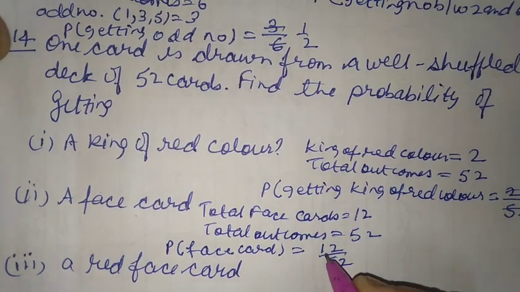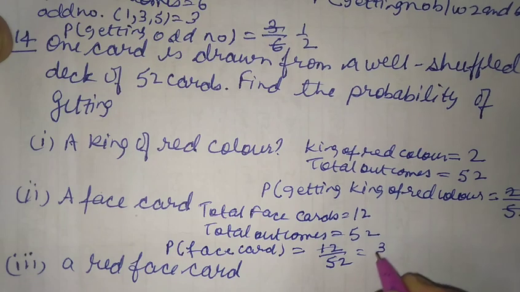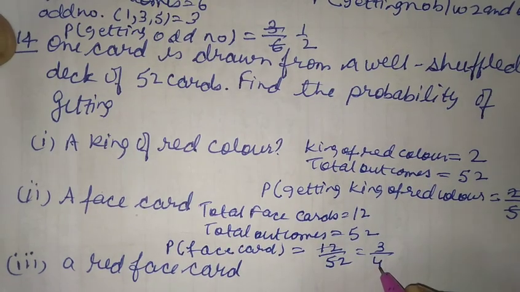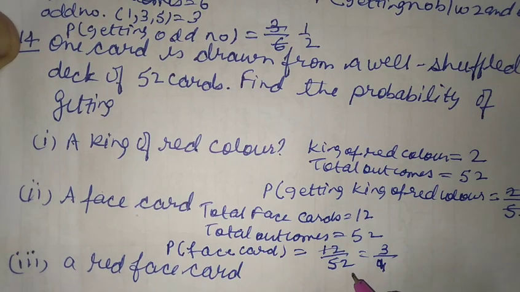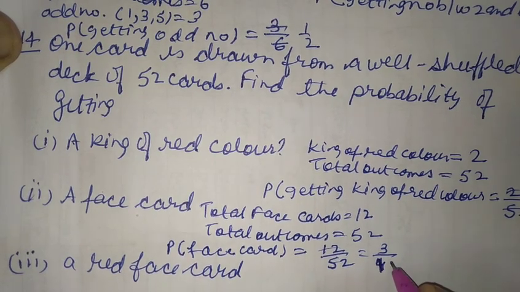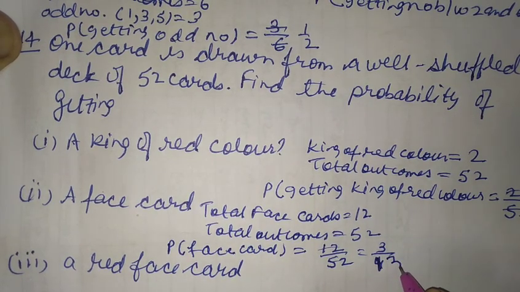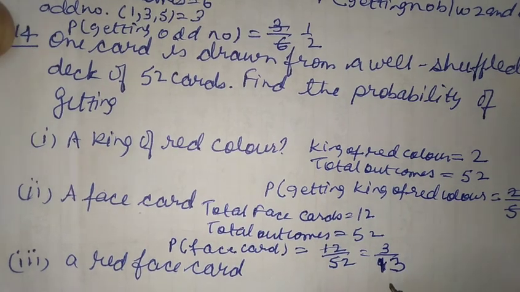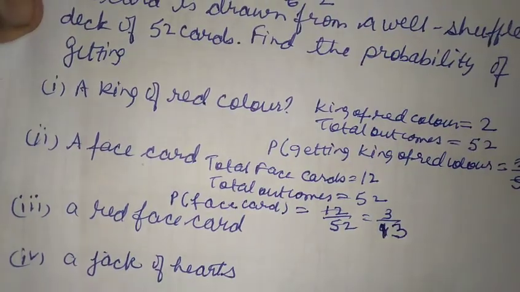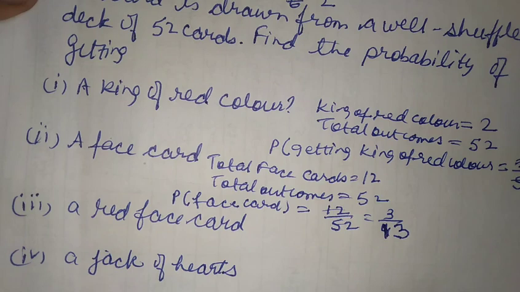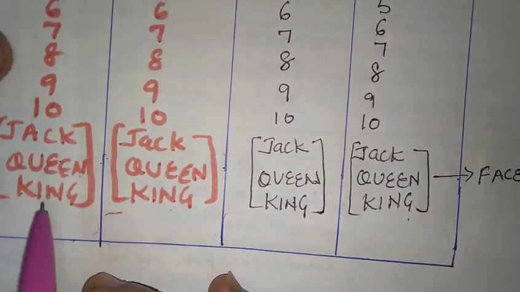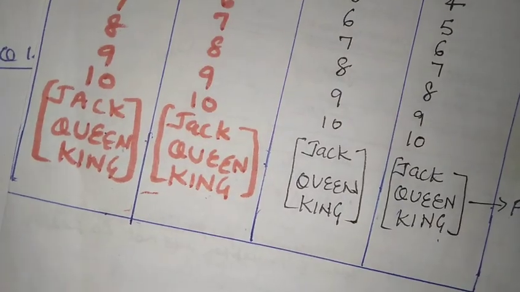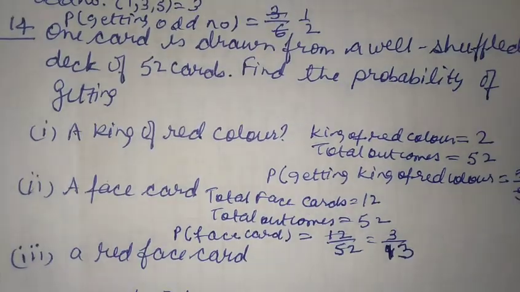This cancels by 4. 4 1s are 4 and 4 3s are 12. That will be 3 by 13 here. Now let's go to our third part, a red face card. A red face card we have, let's see, face cards we have 3 here in diamond and 3 in hearts. So that will be 6. So a red face card.